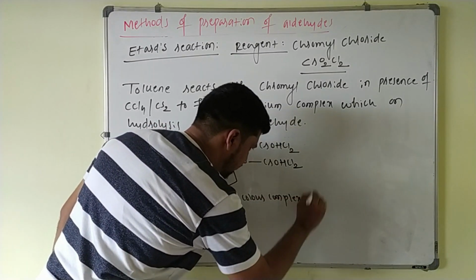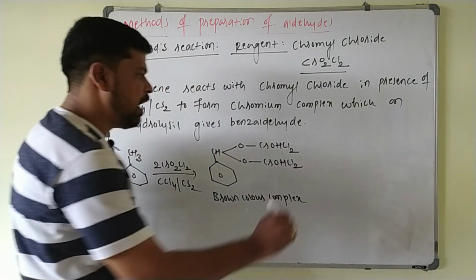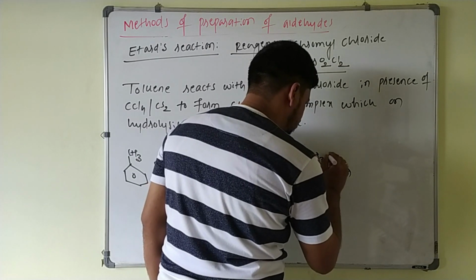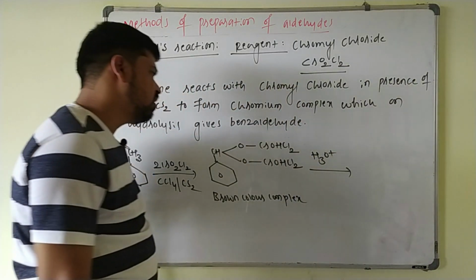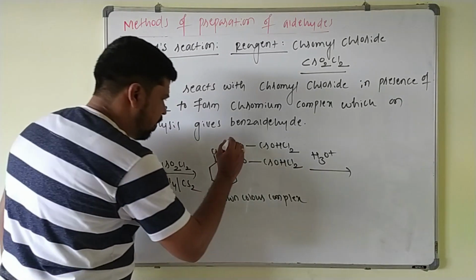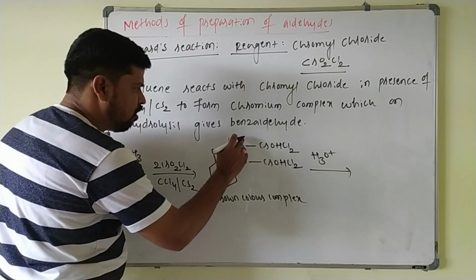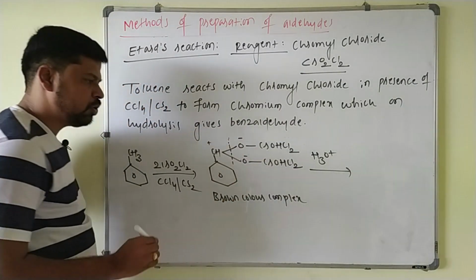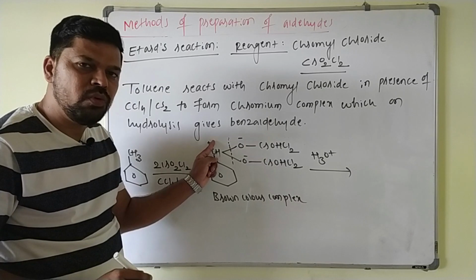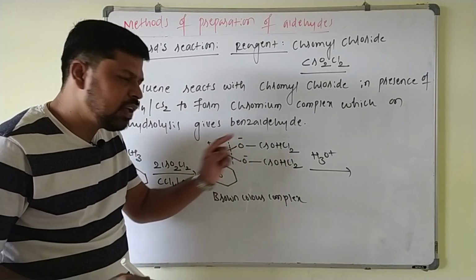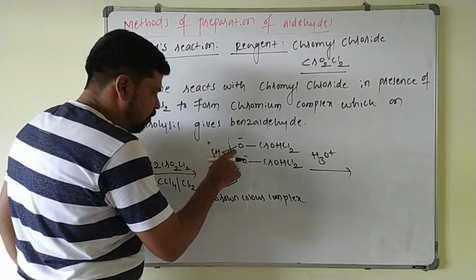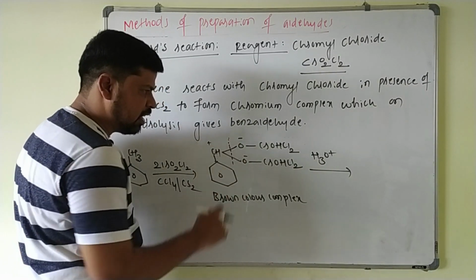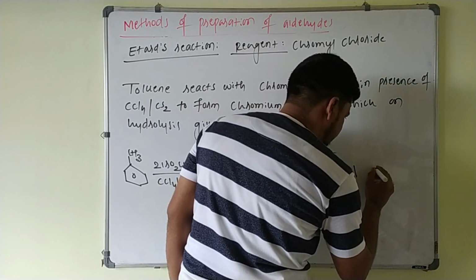Brown color chromyl chloride complex, which upon hydrolysis, just addition of water, gives what? Benzaldehyde. You have to break the bond like this. Oxygen is electronegative, and this carbon is electropositive. To the positive side you have to add OH, and to the negative side you have to add H. So if you are breaking this bond, you add OH here and H here, so that it will be like this.